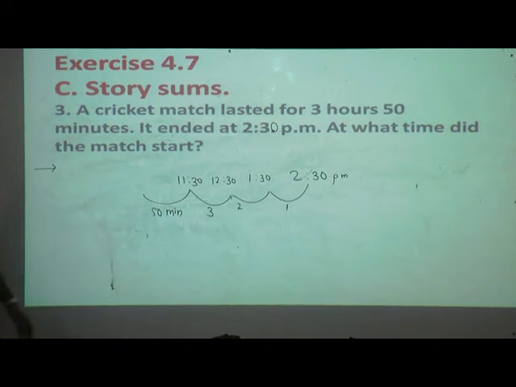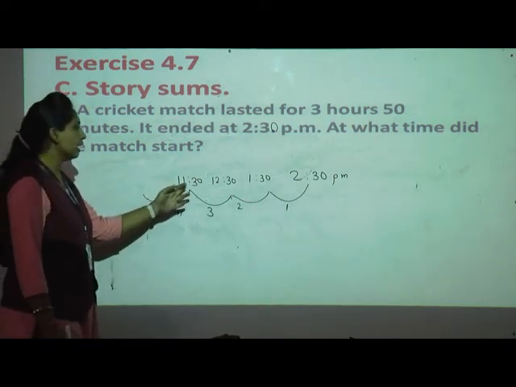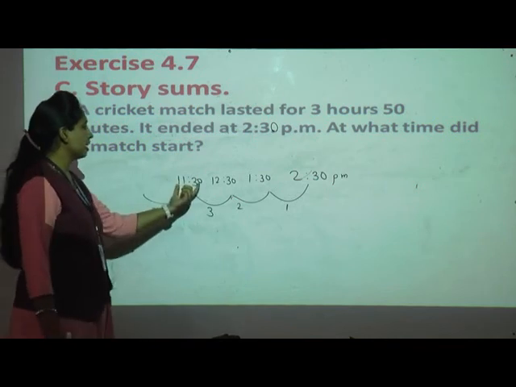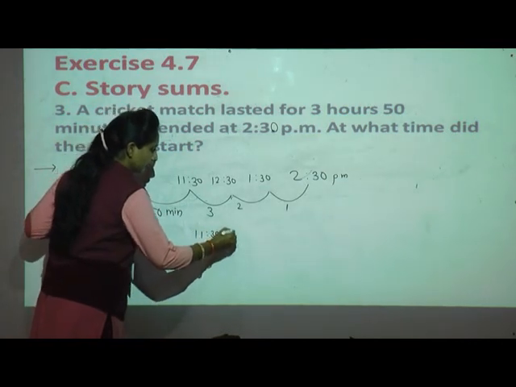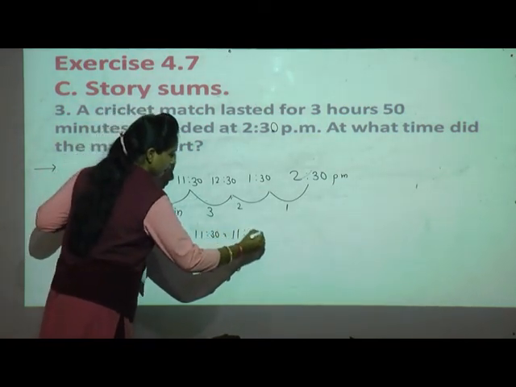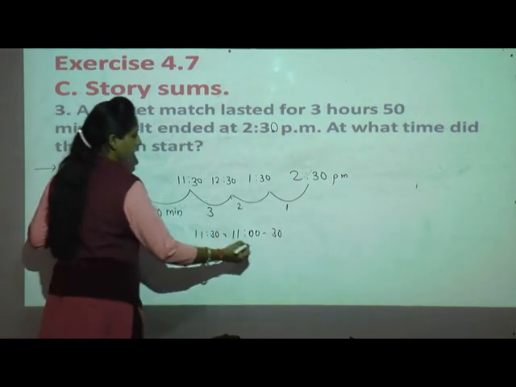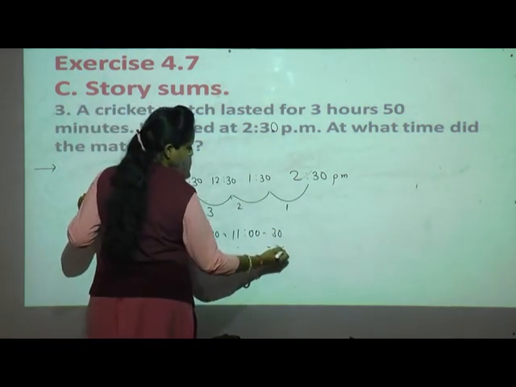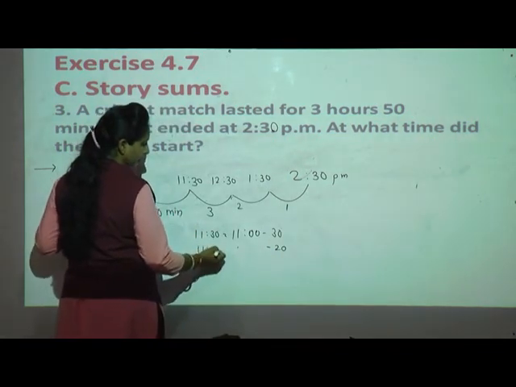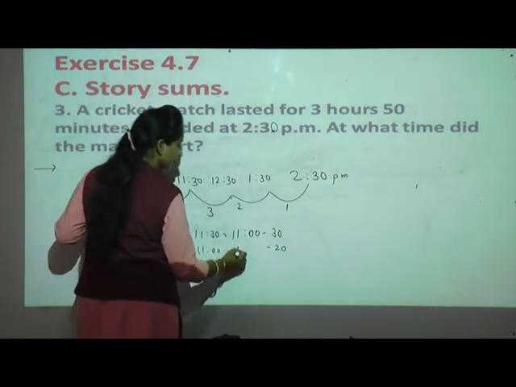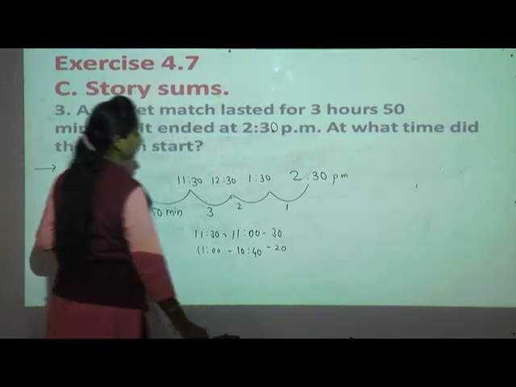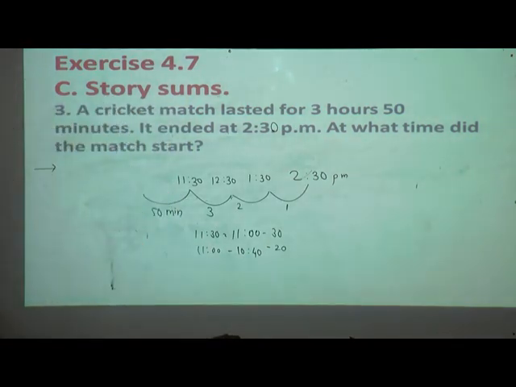Okay. Now see, just imagine the clock in front of you. 11:30. Come back 30 minutes. See 30 minutes if we remove, we get 11. Again, how much we have to come? Total is 30. See from 11. If you come back for 20 minutes, it becomes 10:40. Yes. Just imagine the clock and try to write. Okay. So here what will come?